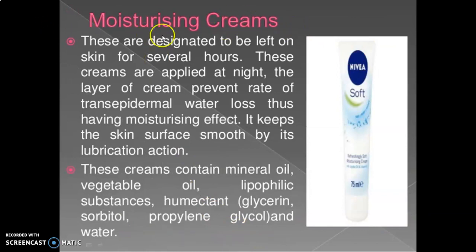The moisturizing cream, see in the picture, Nivea Soft moisturizing cream is given over here in this diagram. These are designed to be left on the skin for several hours. These creams are applied at night. The layer of the cream prevents the rate of epidermal water loss, thus having a moisturizing effect. It keeps the skin surface smooth by its lubrication action. These creams contain mineral oil, vegetable oil, lipophilic substances, humectants, that is glycerin, sorbitol, propylene glycol, and water.